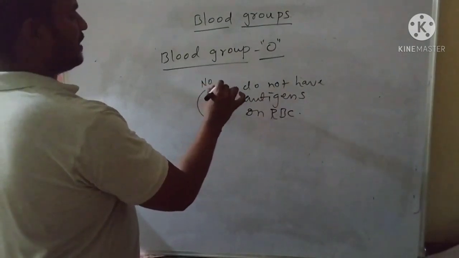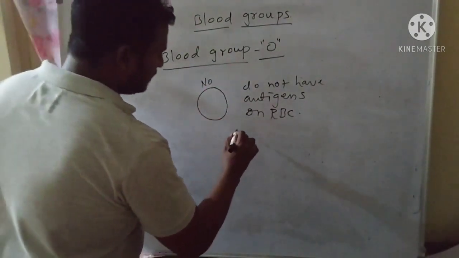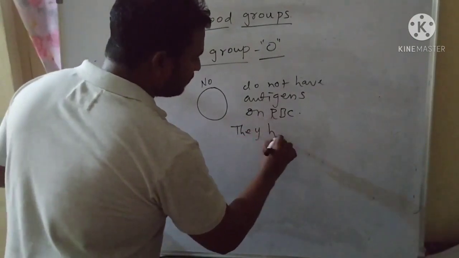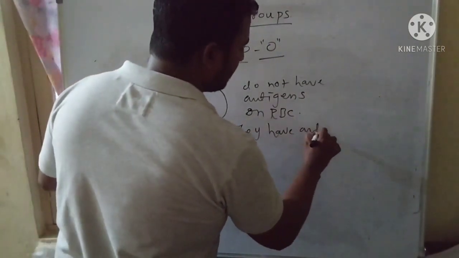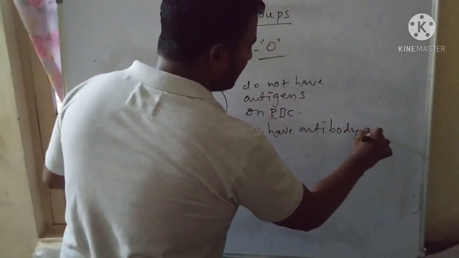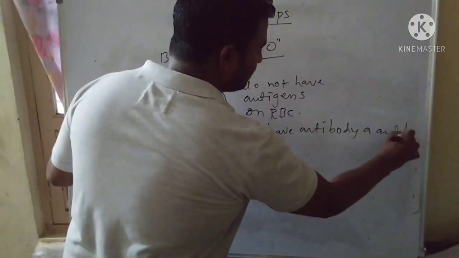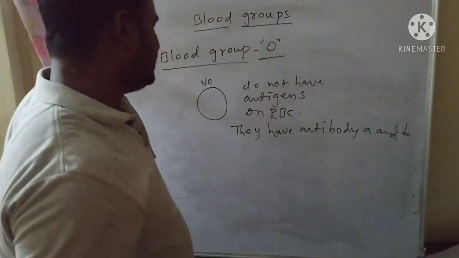So no antigen, but they have antibody A and B in their plasma.